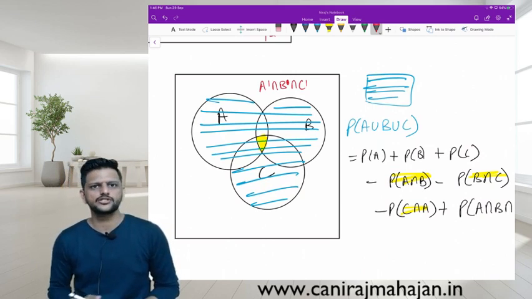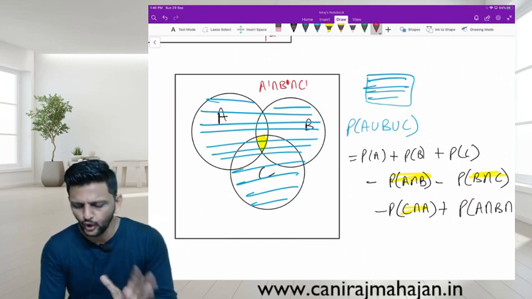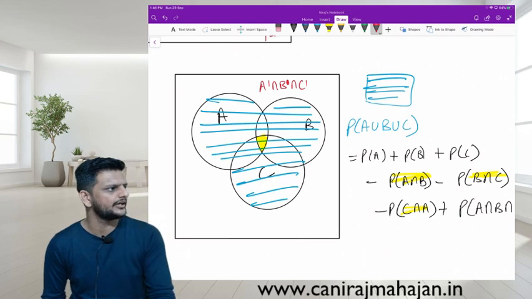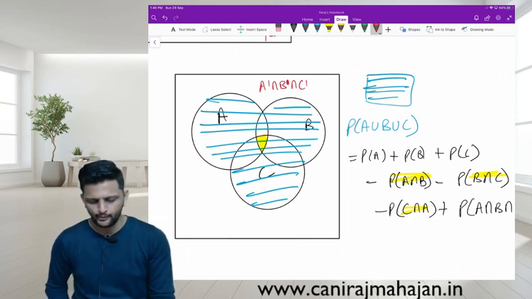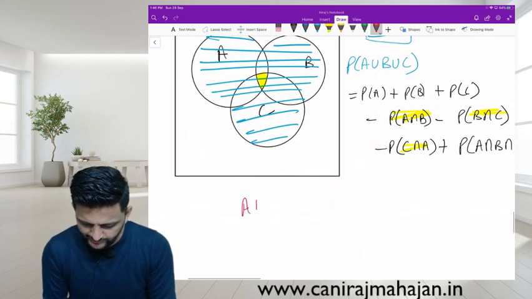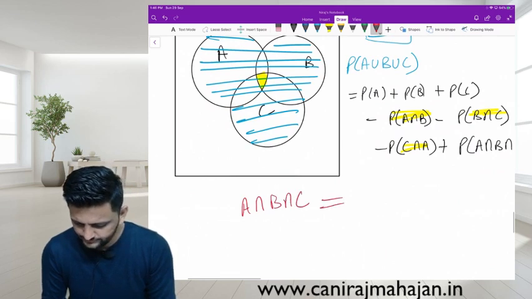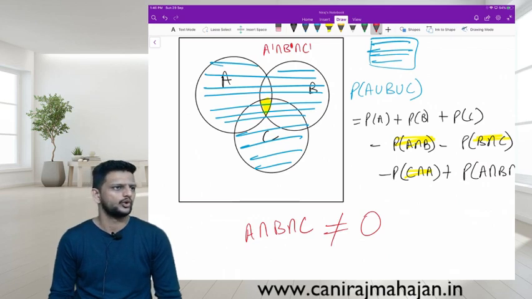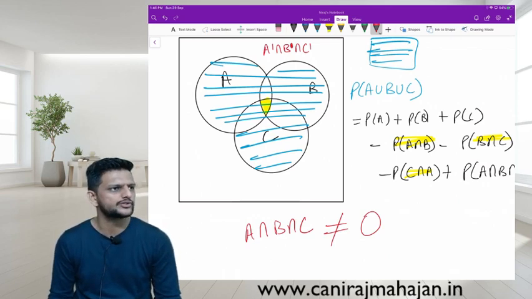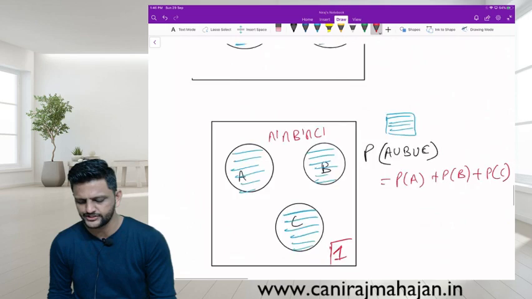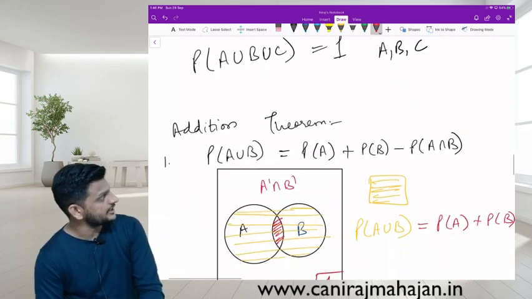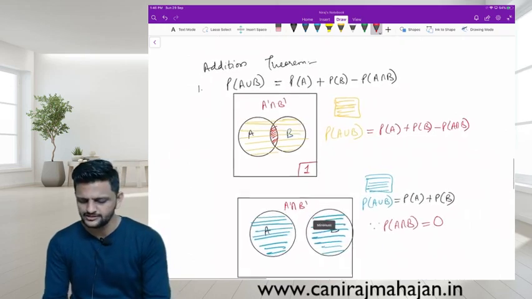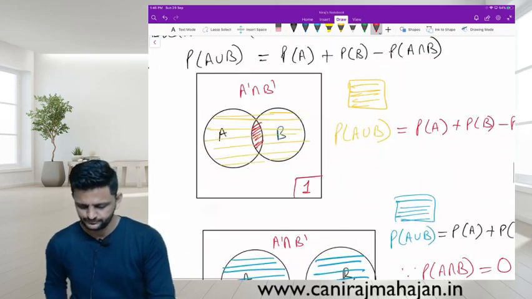Looking at the diagram, can you tell me whether they are exhaustive or not? Yes or no? No, we cannot tell just by looking at the diagram. We have to know the values or numbers of probability. One thing we can tell for sure here: the intersection is not equal to 0 between all three of them also. Very good. So when do we say the events are exhaustive? Only if the union turns out to be 1 using all these formulas. Clear till here? Good.